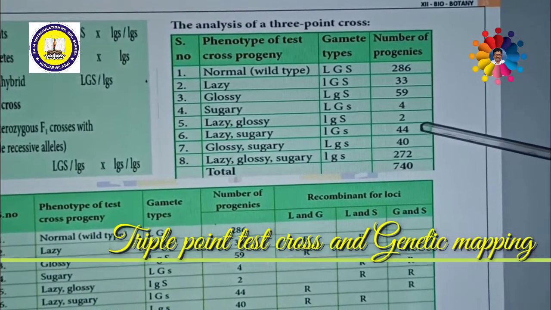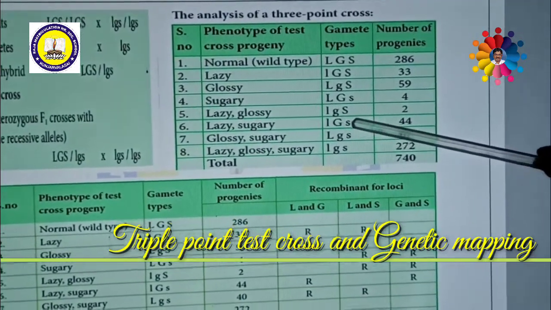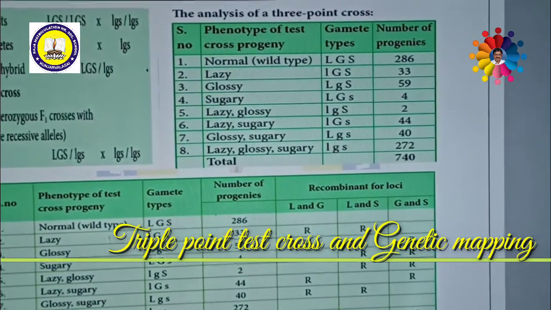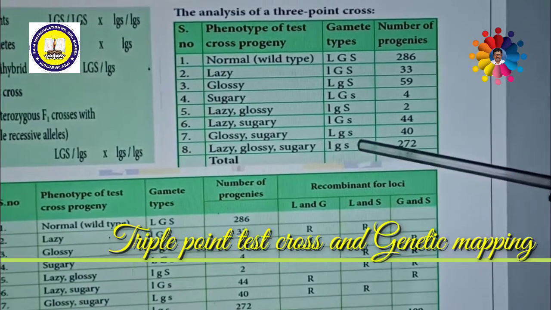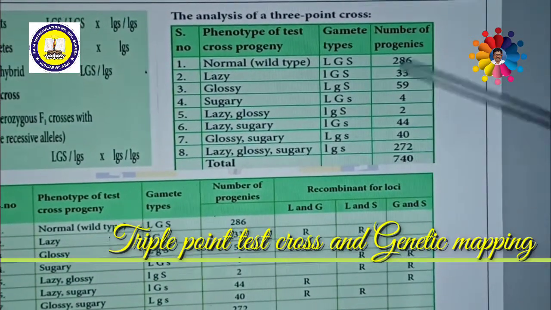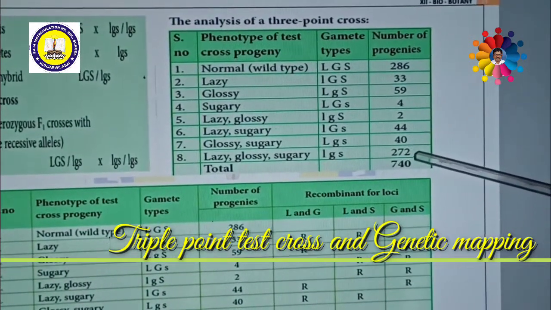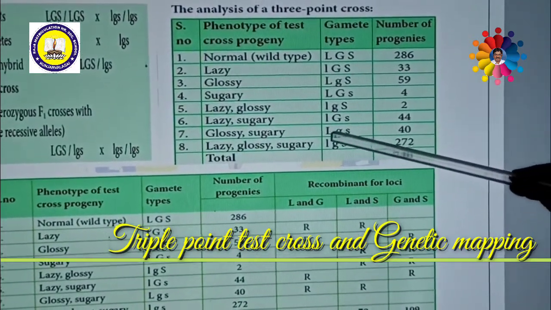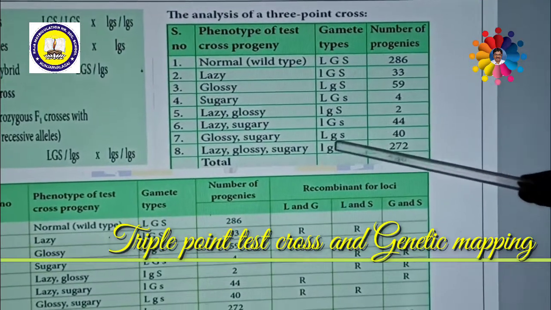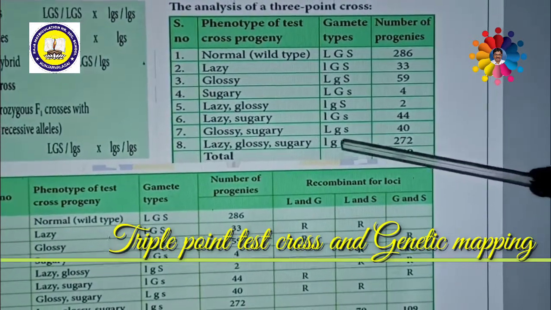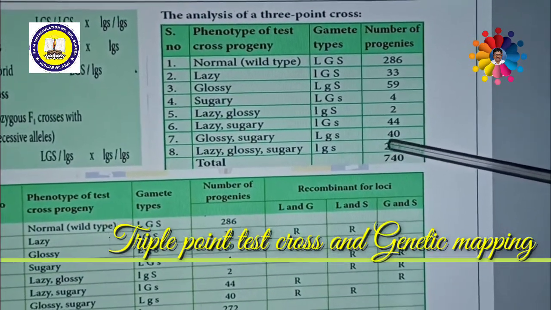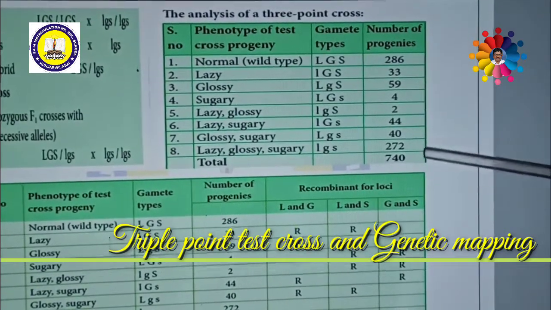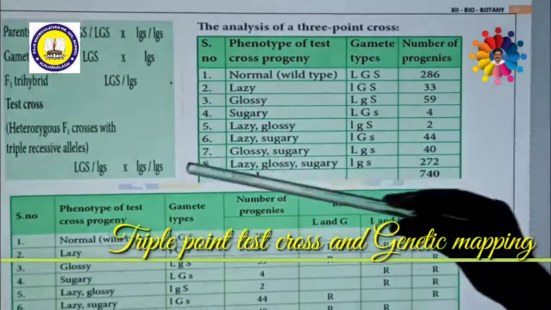There are 44 lazy as well as sugary endosperm plants, 40 glossy and sugary endosperm plants, and 272 lazy, glossy, sugary. In such a manner, the 3 recessive alleles have 272 progeny. Overall, 740 progeny will be produced at the end of the F2 generation.